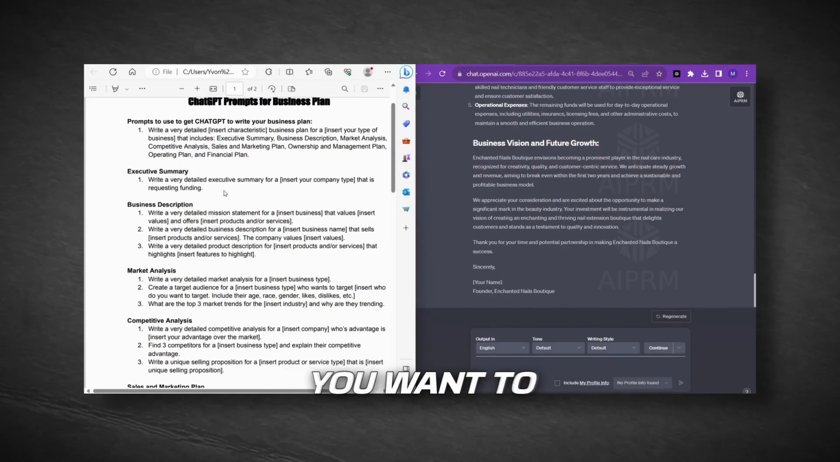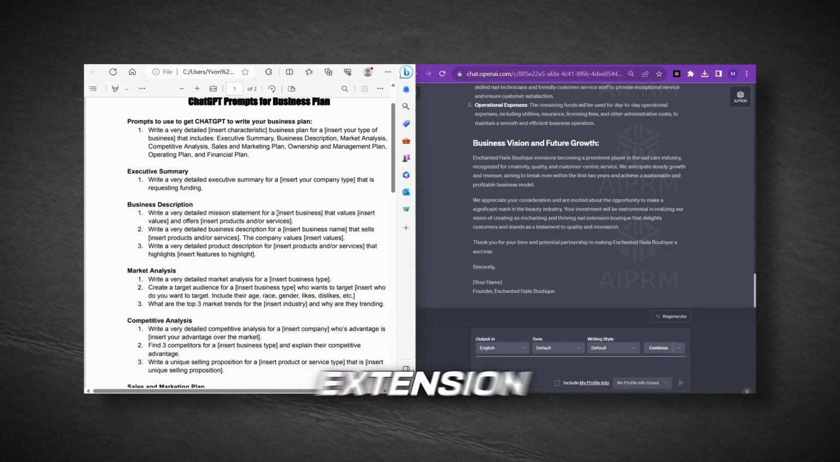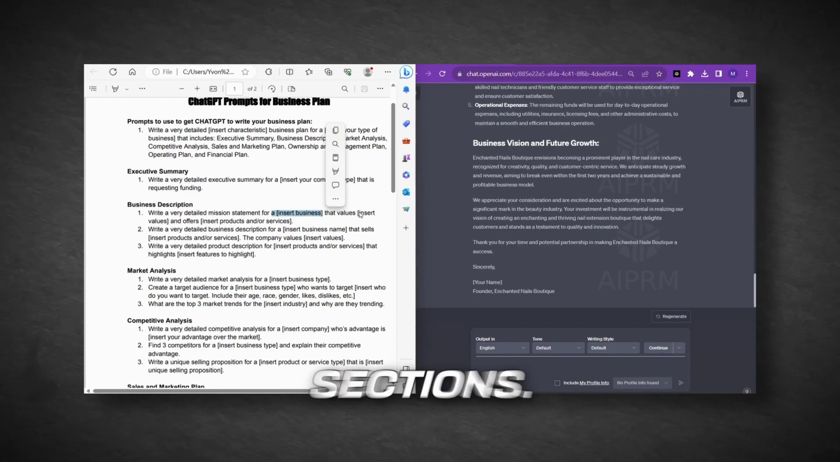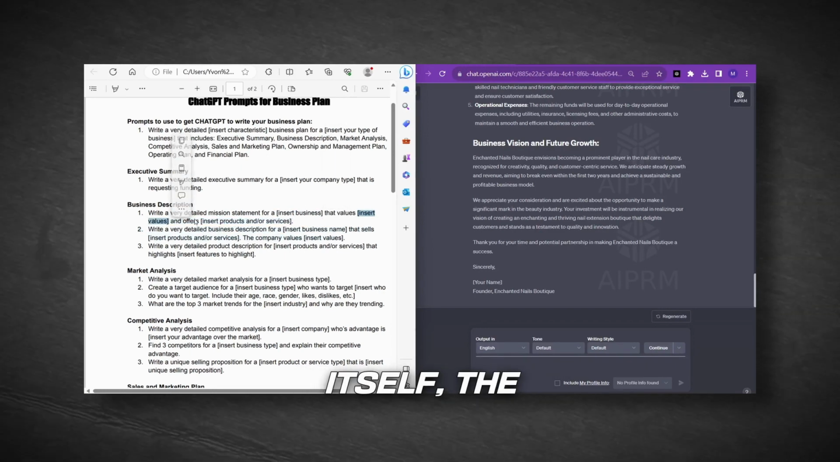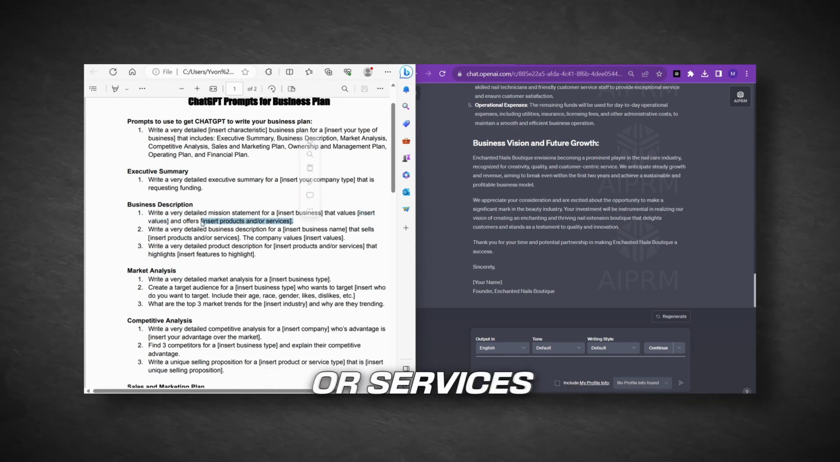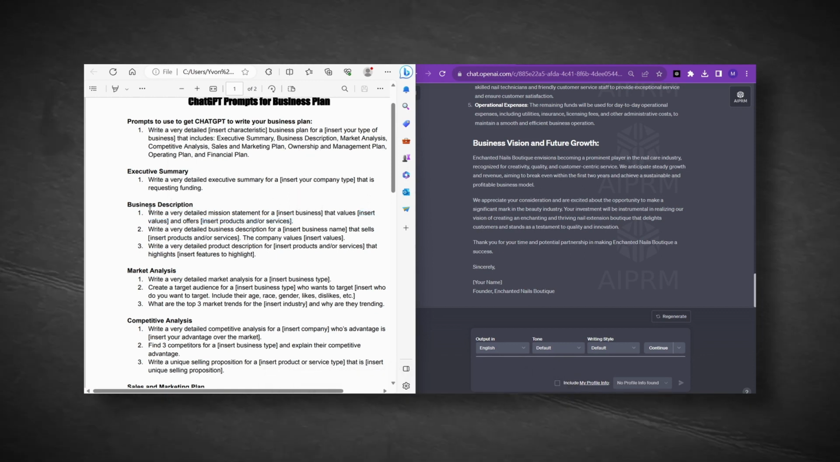For instance, let's say you want to create a detailed mission statement for your nail extension business. You can break it down into 3 sections: the mission statement itself, the values your business upholds, and the products or services you offer. Here's an example.